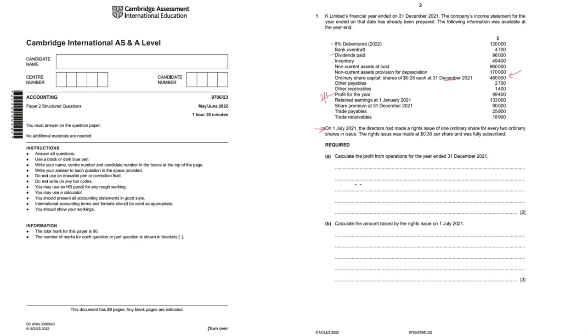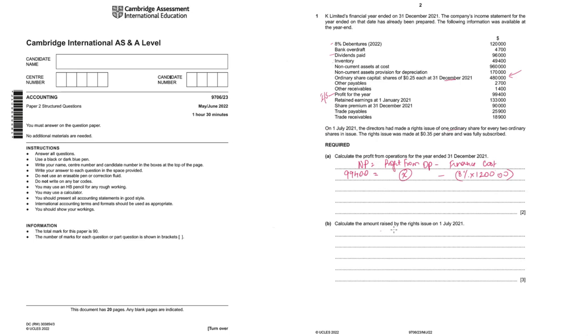First, part A, calculate the profit from operations. So you know that net profit is equal to profit from operations minus the finance cost in the income statement. Net profit for the year is given, 99,400. Profit from operations we don't know, but finance cost we can calculate. 8% debentures, 120,000 is the value. So 8% into 120,000 is 9,600. And in this equation, if you want to find X, you can transfer 9,600 to the other side and add it to 99,400. You will get 109,000 as profit from operations.